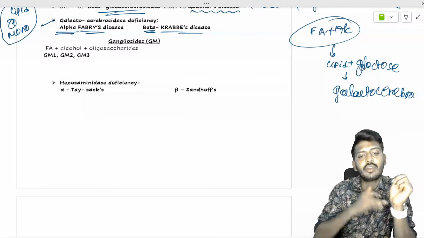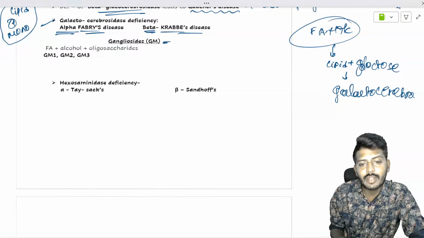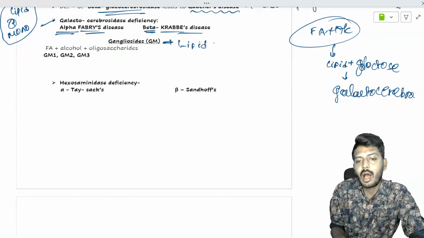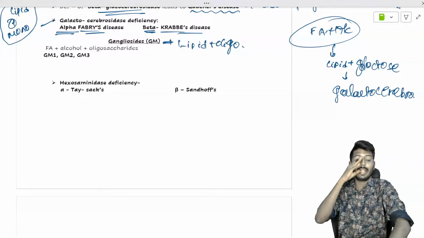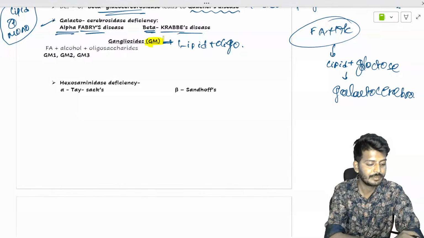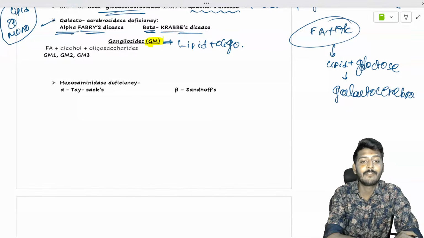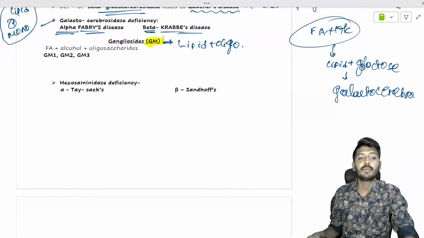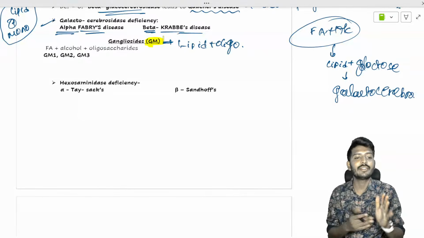Then we are going to the next concept, that is gangliosides. Ganglioside is a combination of lipid plus oligosaccharide. These gangliosides are represented by the alphabets GM, and are further classified into GM1, GM2, GM3. I am interested in GM1.